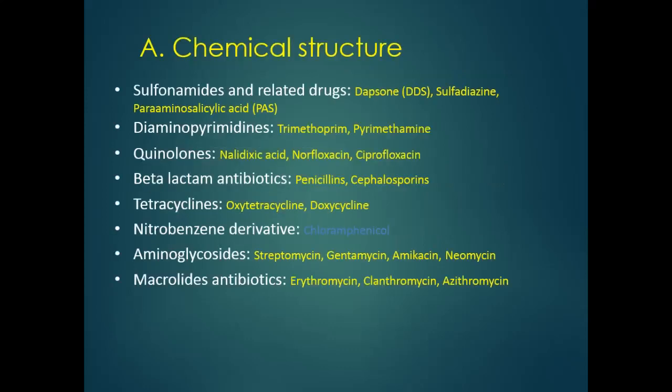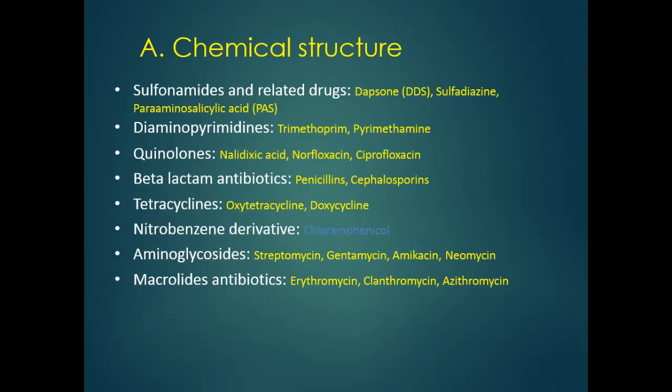Let's begin with the first. The first two types of classification are very important, the chemical structure and the mode of action. According to the mode of action, we concentrate on both classes. The first class is according to their chemical structure. It has been divided into different classes. The first one is the sulfonamides and related drugs. Examples are dapsone, sulfadiazine, para-aminosalicylic acid.